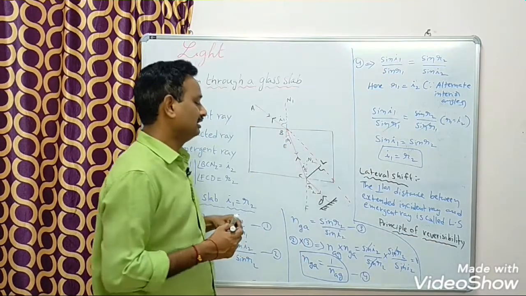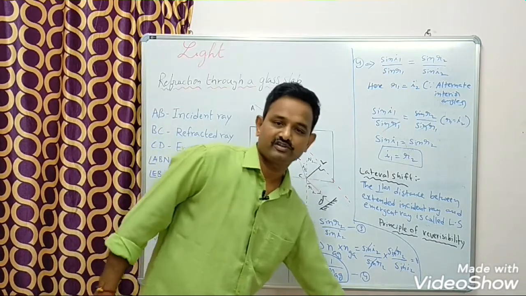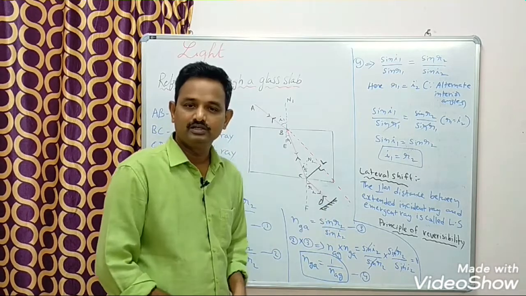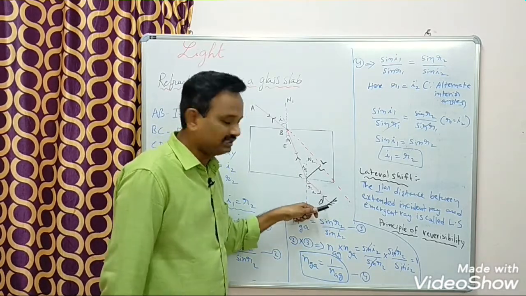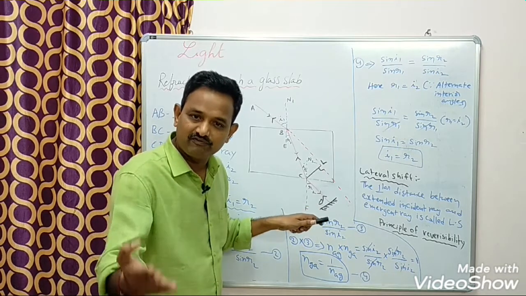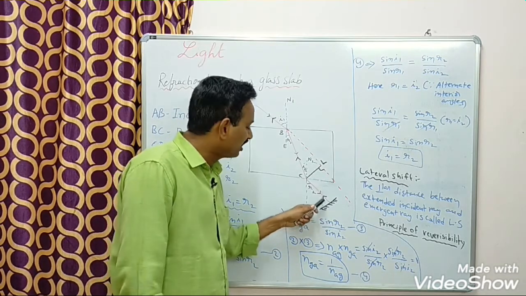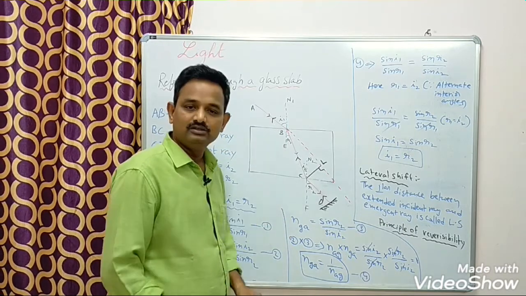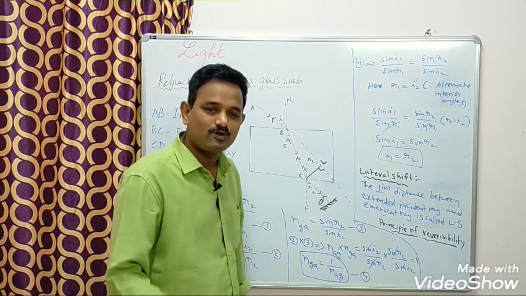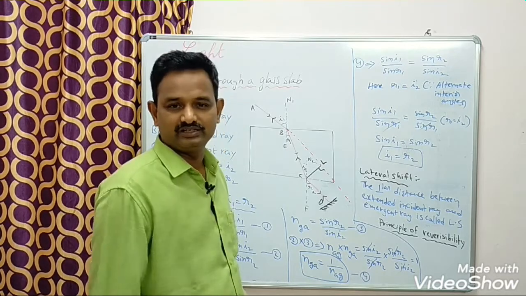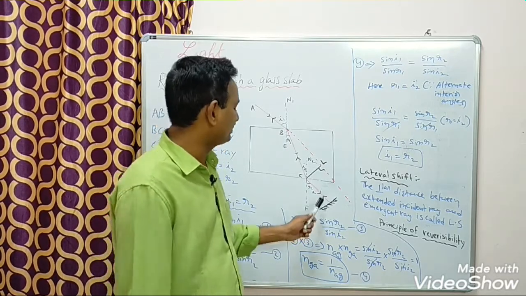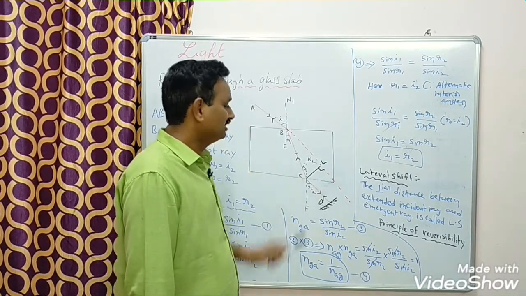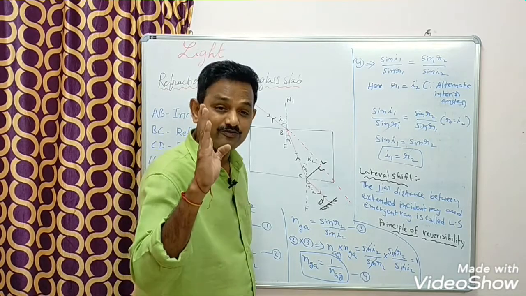That means if we reverse the direction of the light ray by keeping one mirror here, after incidence the light ray again reflects back. Later it will follow the same path. Look at here, it will follow the same path. So this principle is called principle of reversibility. That means if we reverse the direction of the light ray, again it will follow the same path.